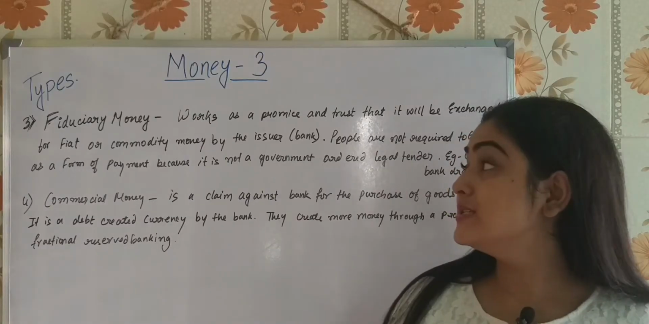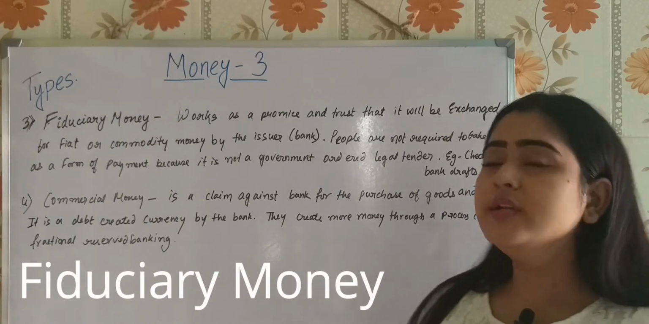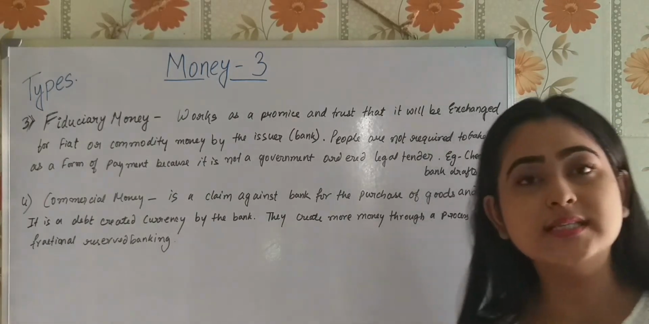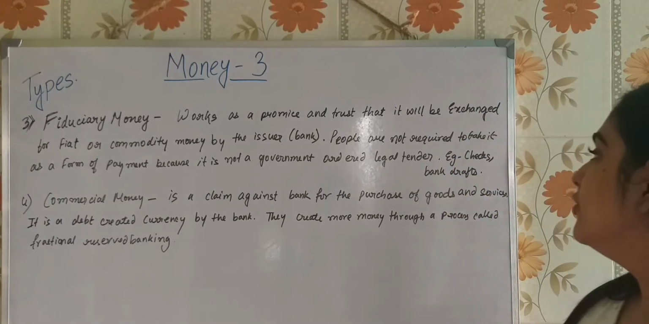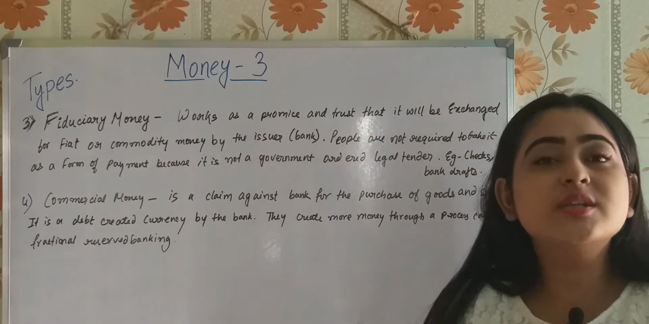So we shall discuss the other two types of money. One is the fiduciary money. What does that imply? It implies it is like a kind of promise. What is that? For example, you see the check deposits, or you can say the bank draft. So these are what? These are just promises, isn't it?